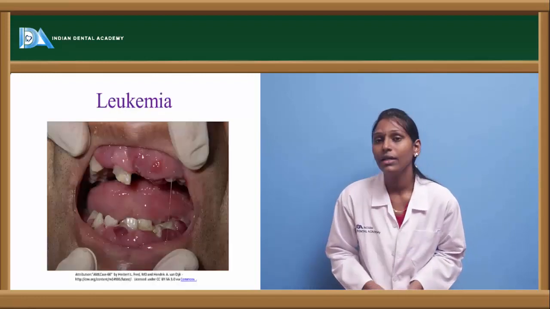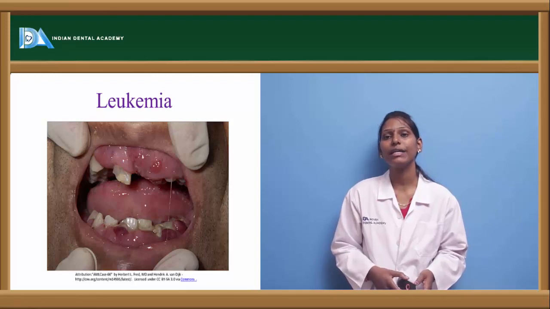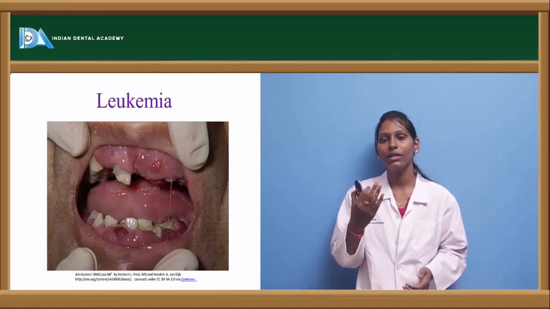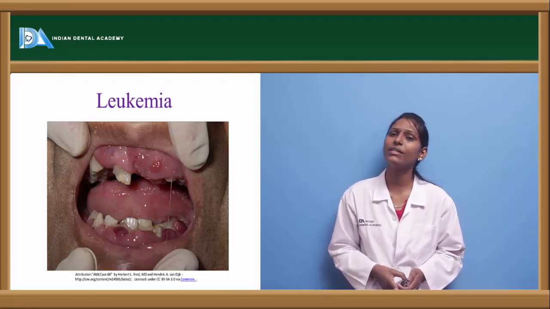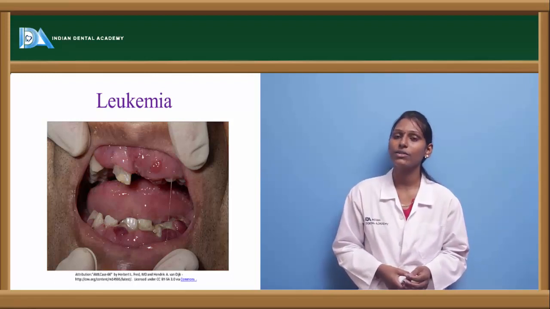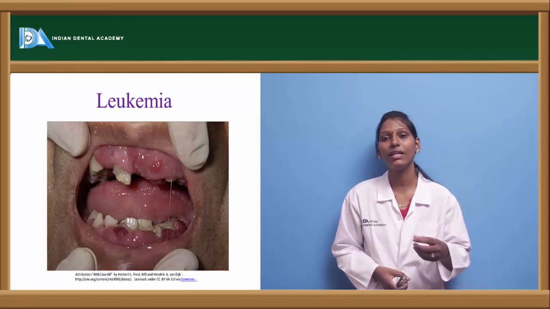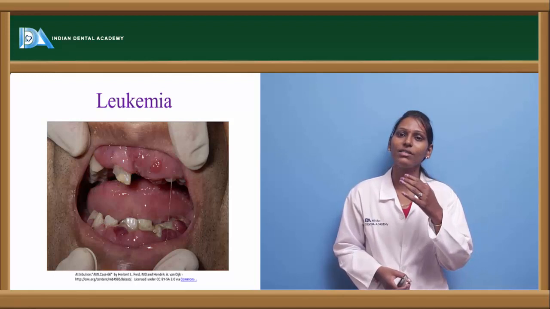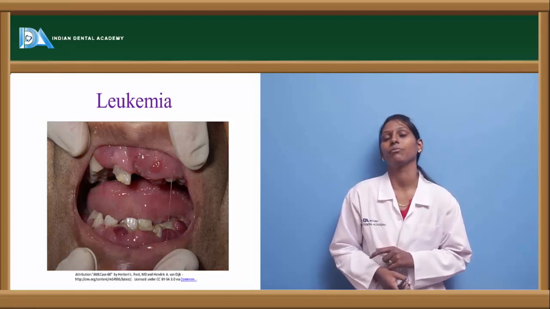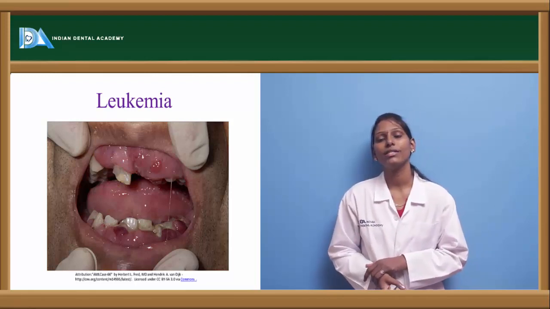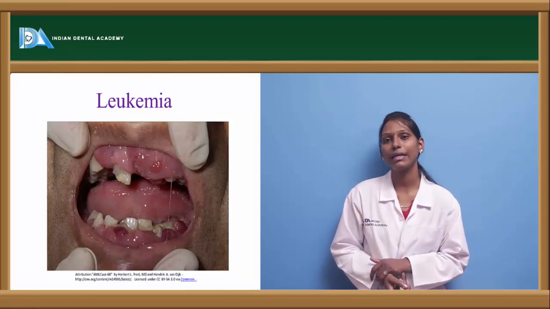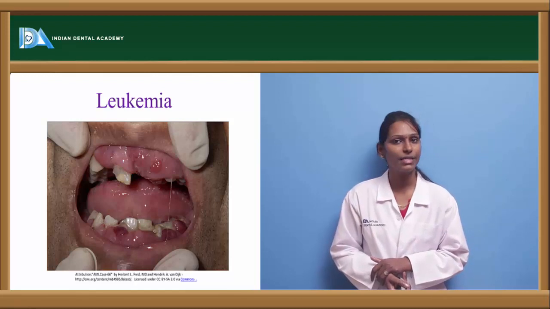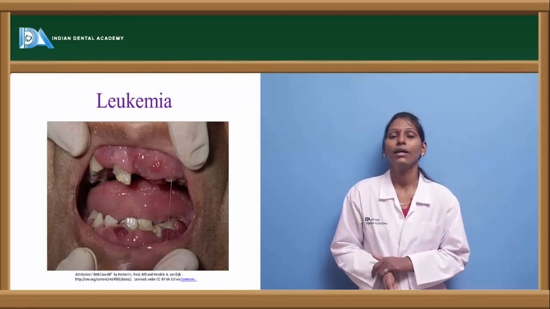Next is leukemia. Leukemia is a neoplastic condition where there will be infiltration of leukocytes into the gingiva. The appearance of gingiva in leukemia is usually boggy. Here there will be severe enlargement of the gingiva, and it usually covers up to two-thirds of the surface of the teeth. In leukemia, gingival hyperplasia is most common in AML, that is acute myeloid leukemia, when compared to ALL, CML or CLL.